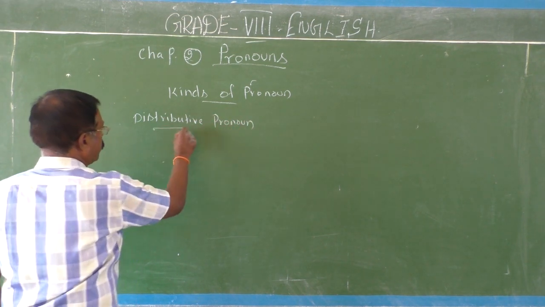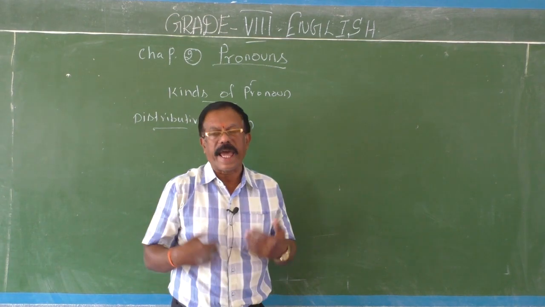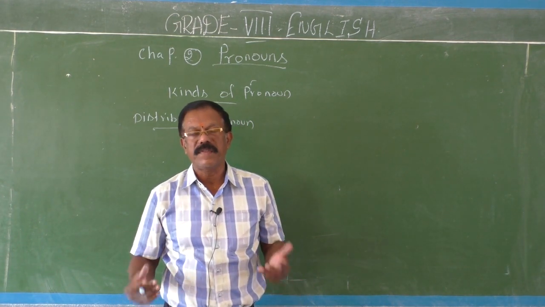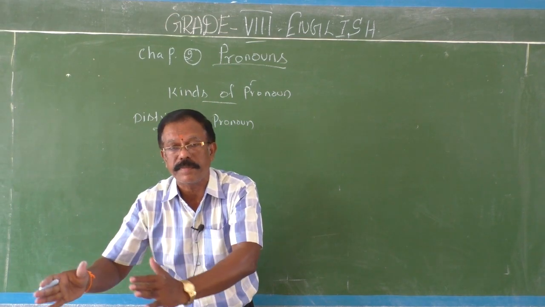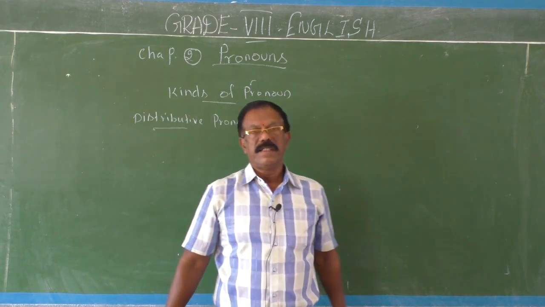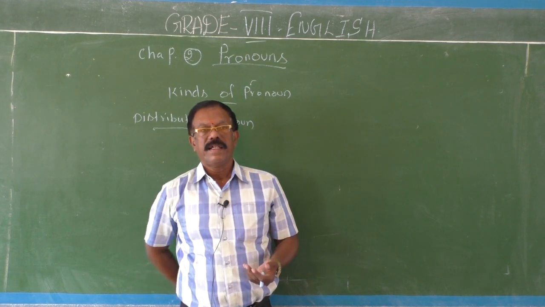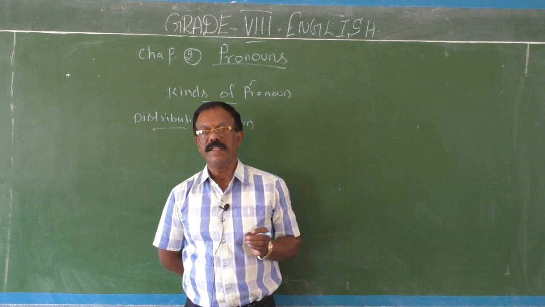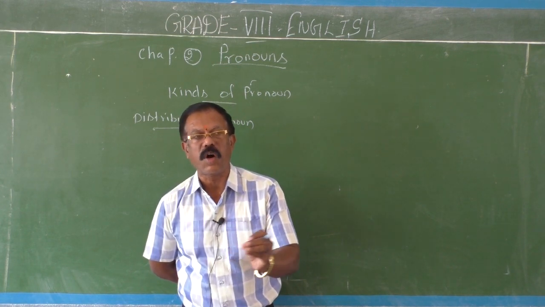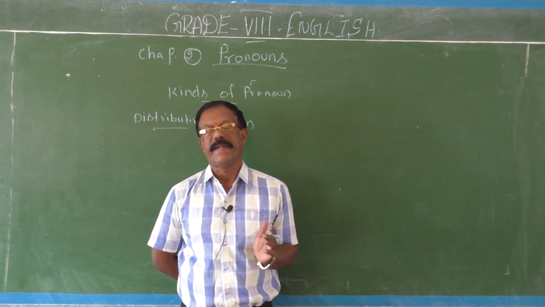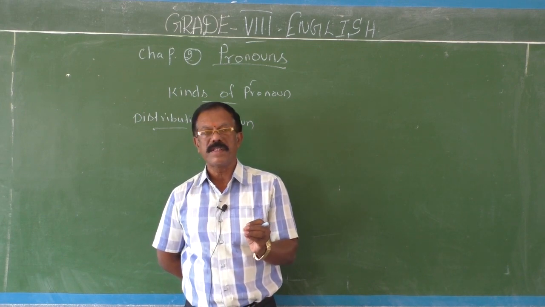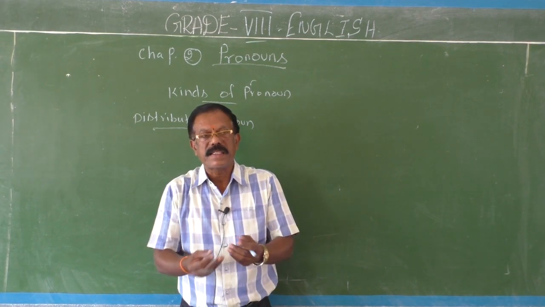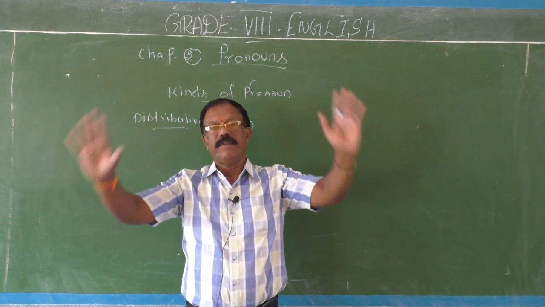Okay children, you know what is distribution? Distribution is an act of sharing things or ideas with each and every one of the participants. We usually celebrate Independence Day. After the flag hoisting, sweets are distributed to all students, to all participants. So distribution means an act of sharing or giving away something to each and everyone.